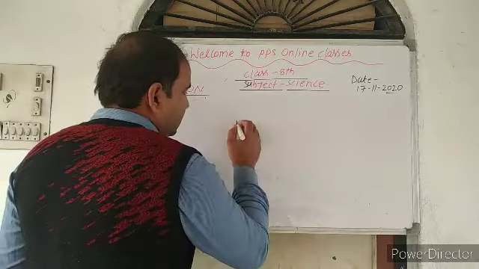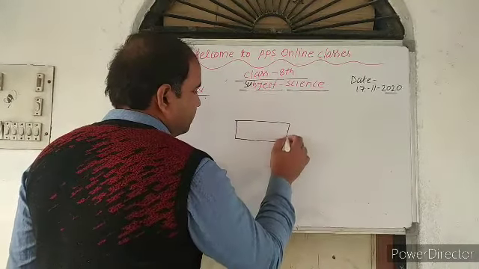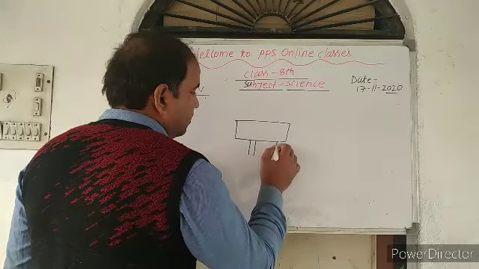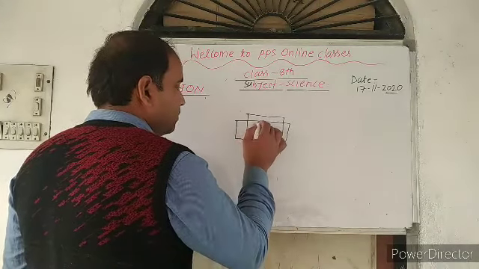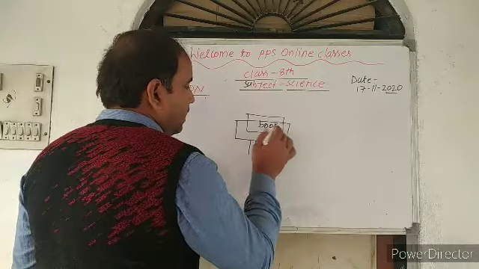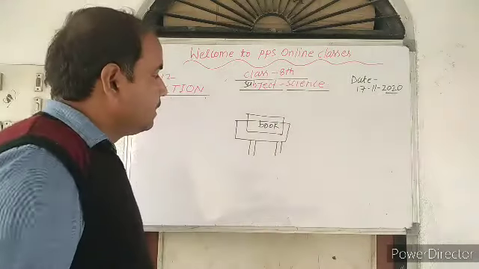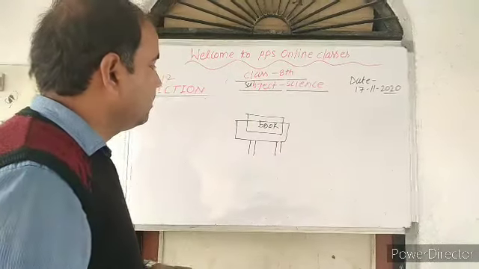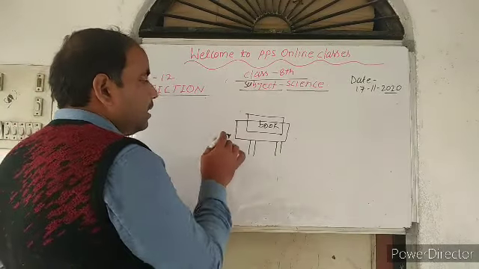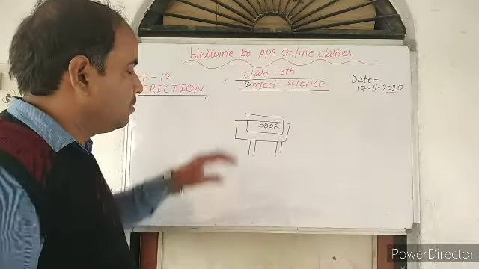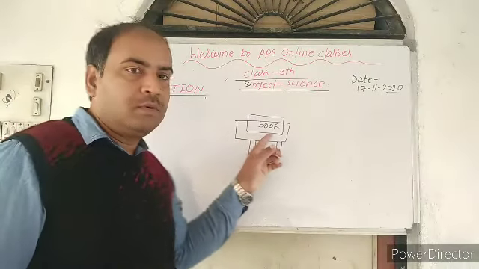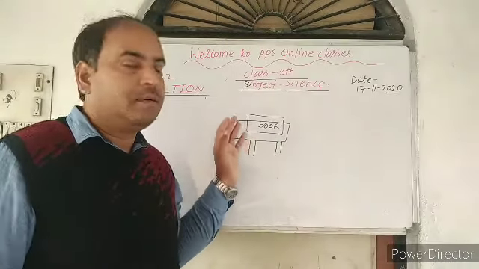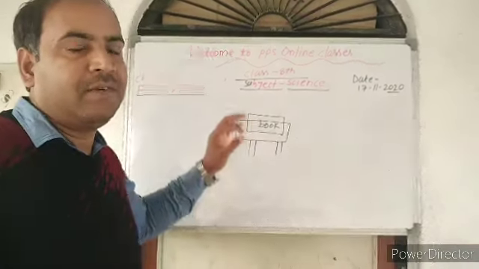Suppose that, dear students, there is a table, okay, and a book is lying on the table. Suppose this is the book, okay, and the book is lying on the table. So dear students, this is the left position, and if you want to bring motion to the book, we have to apply force on the book by our hand.